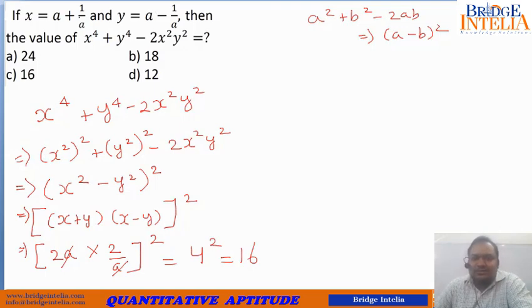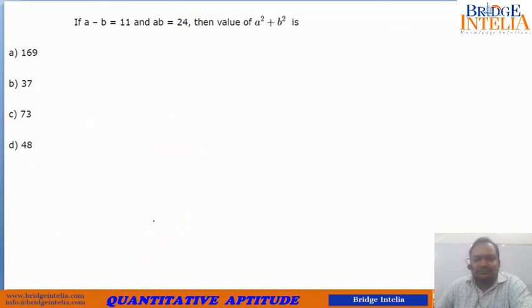Similarly, x minus y. So this a and this a will get cancelled, and 1 by a plus 1 by a comes out to be 2 upon a. So now let's move to the next one.